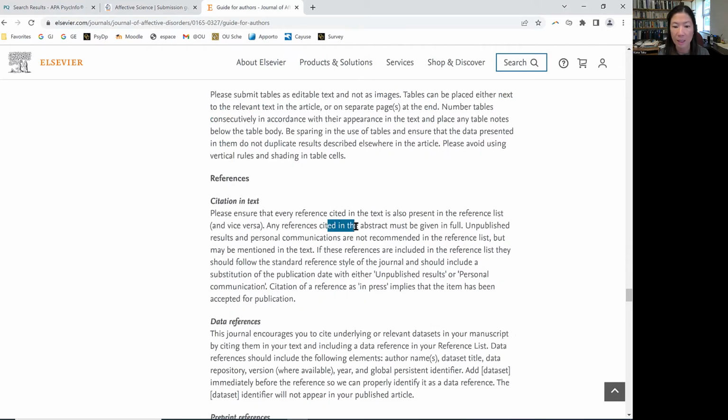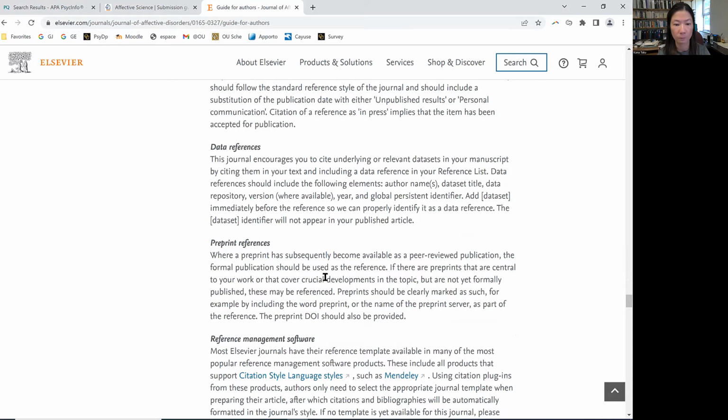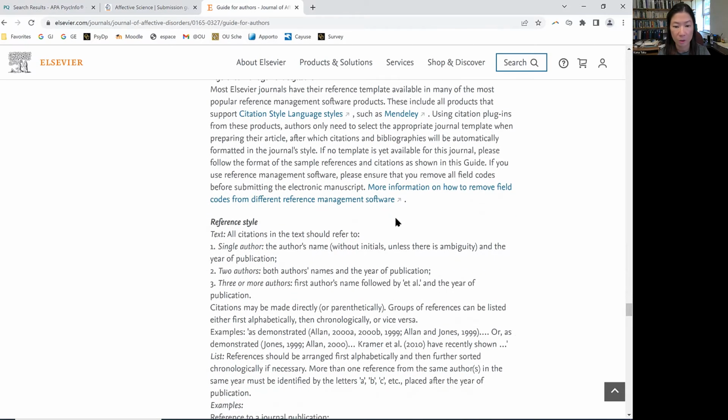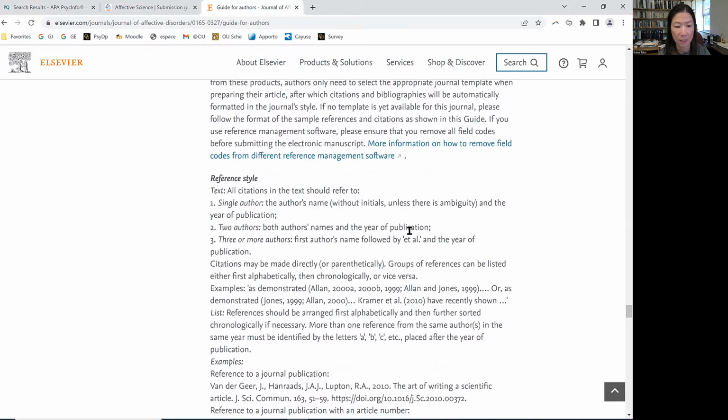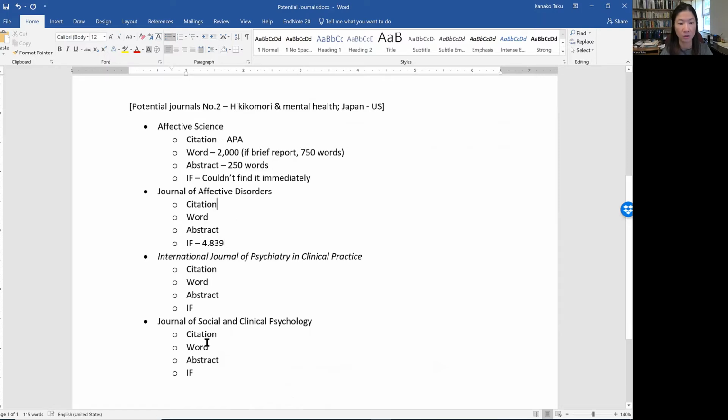Every reference cited in text is also present. I got it. Cited in the abstract must be given in full. Yep, unpublished. Does not say much. References, management. Oh, you can use software like automatic style. It should be the author's name without the initials, and then the year. So basically it is like APA style. So I think that's good. That's all I wanted to know.